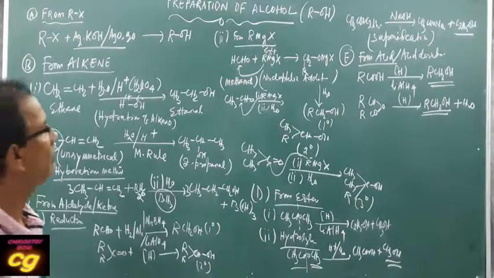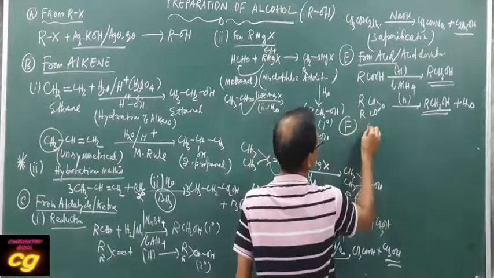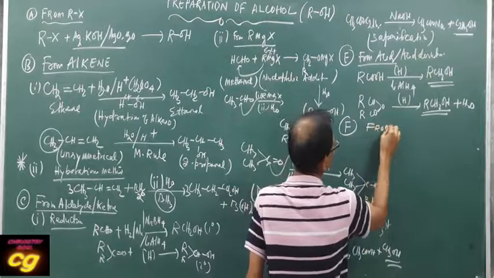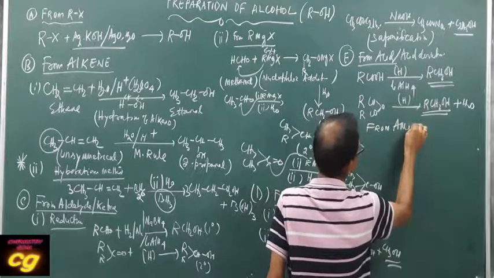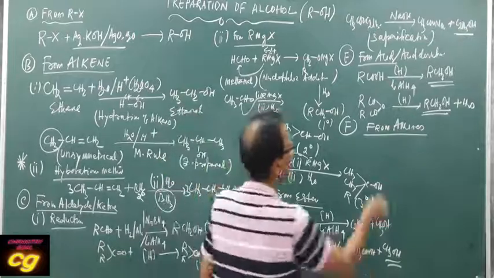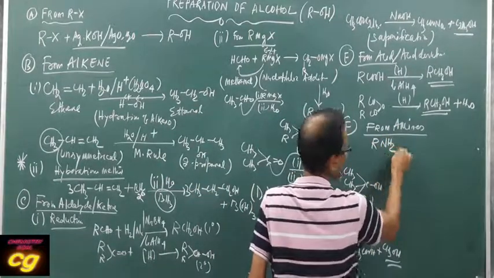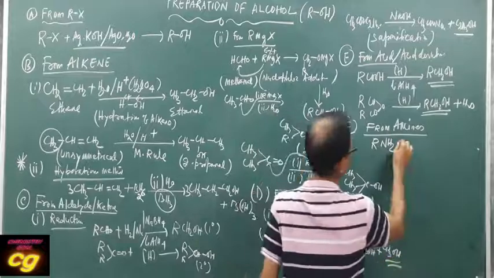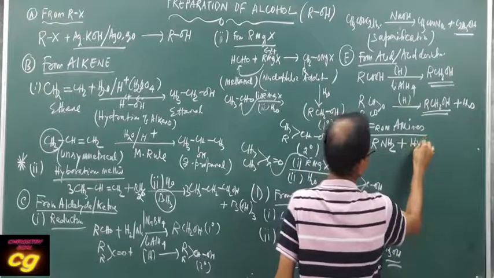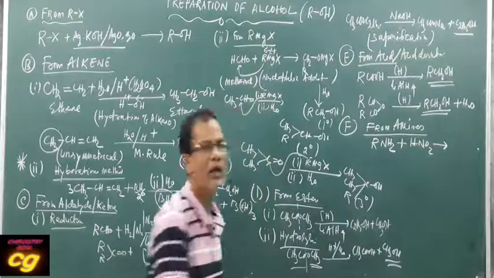Another way, you can prepare alcohol from amines. Suppose you take any aliphatic amine with HNO2, nitrous acid, the product will be alcohol.